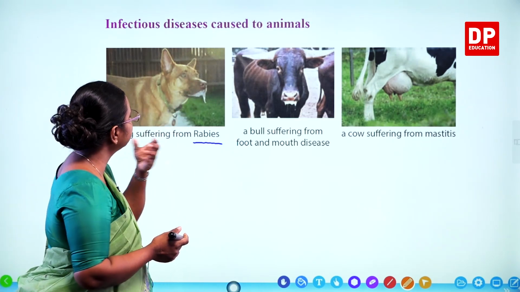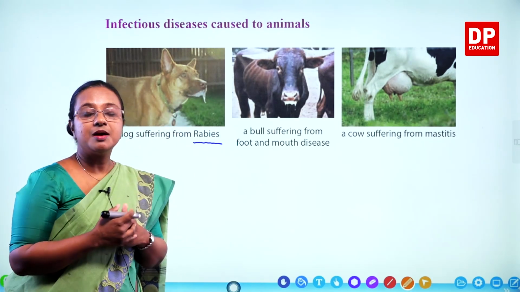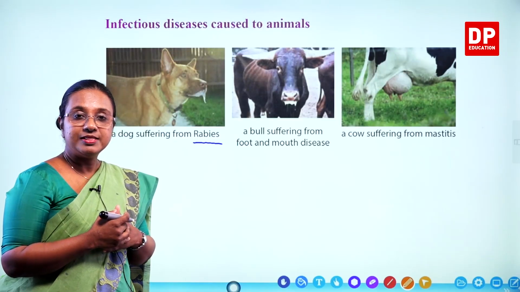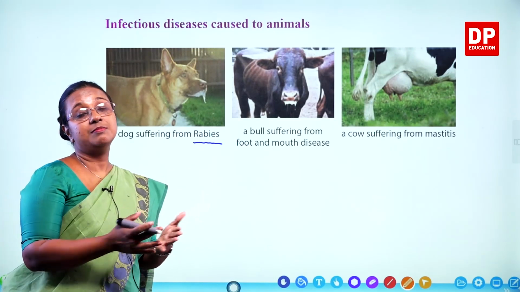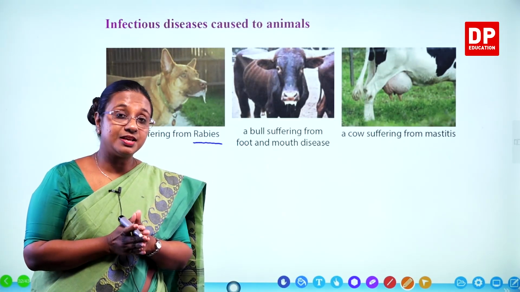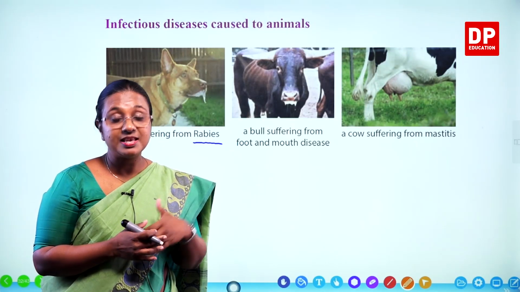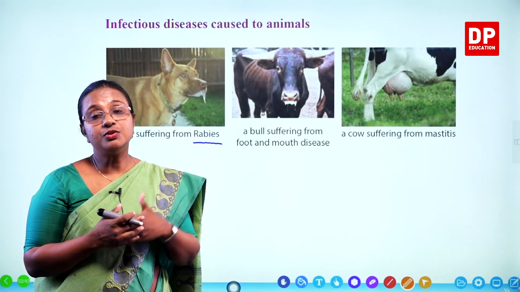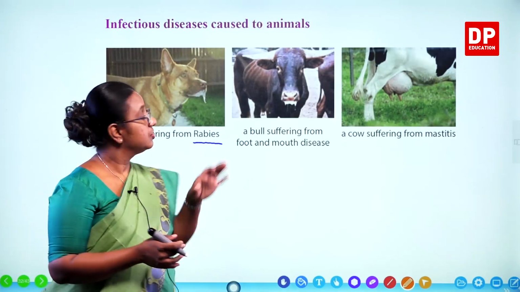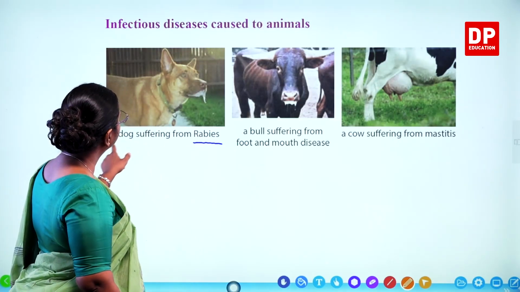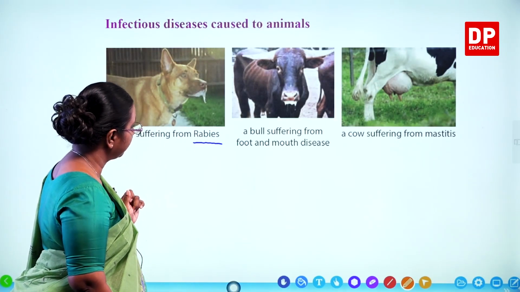Here you can see the saliva coming out, and if you are bitten by a dog or a cat that has rabies, then you also can be affected by rabies, and that disease is also somewhat fatal. So you have to be careful. A dog suffering from rabies.